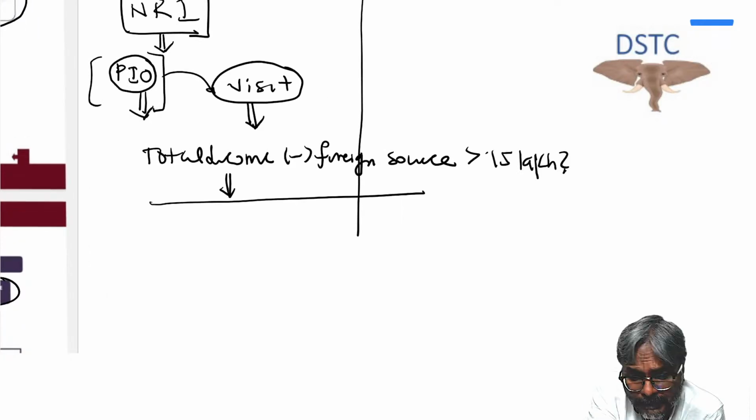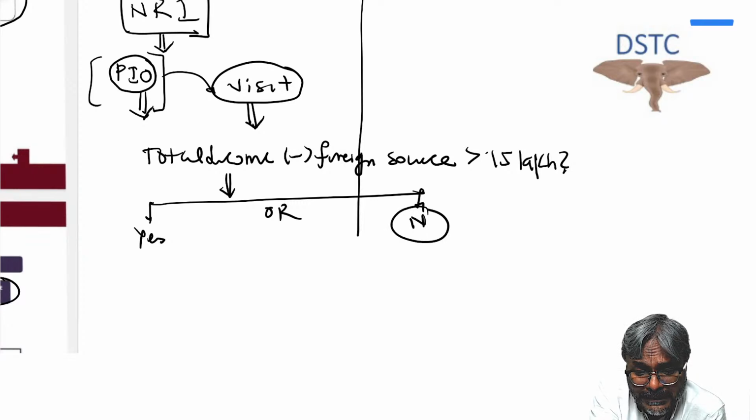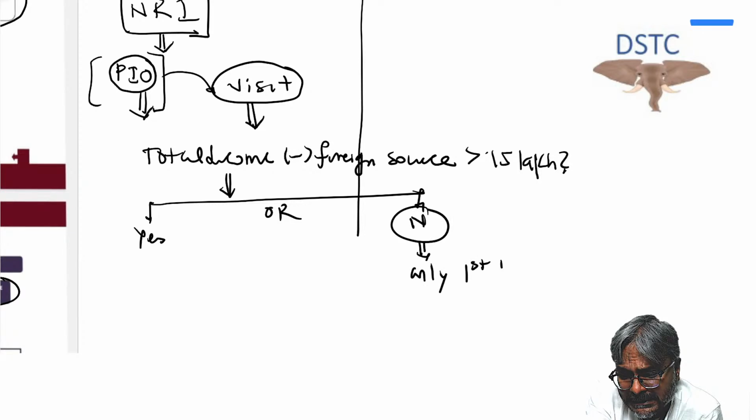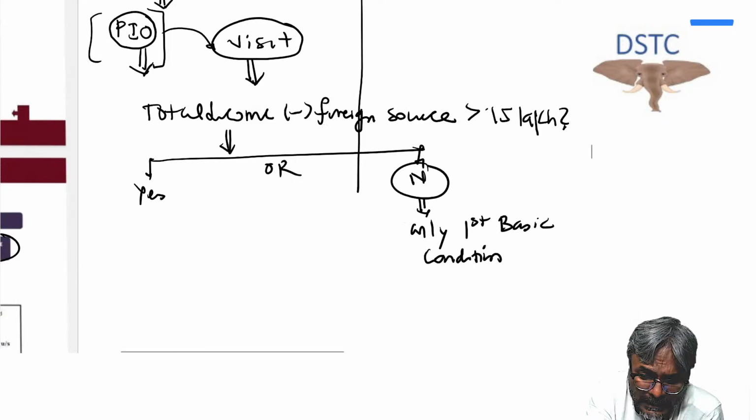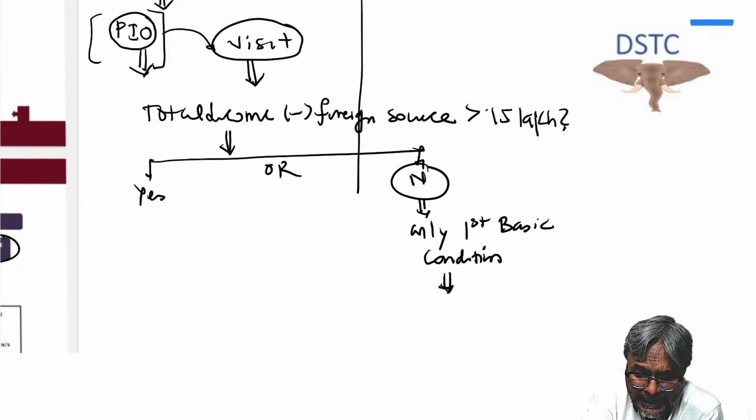And if the answer is no, then nothing more to be done, students. Only the first basic condition has to be considered. And what is the first basic condition? The first basic condition is that of 182 days in the current previous year. So only the first basic condition of 182 days in the current previous year has to be applied over here in this regard.